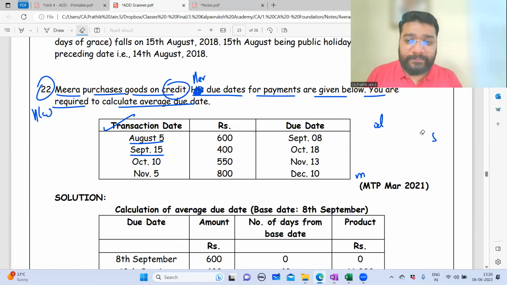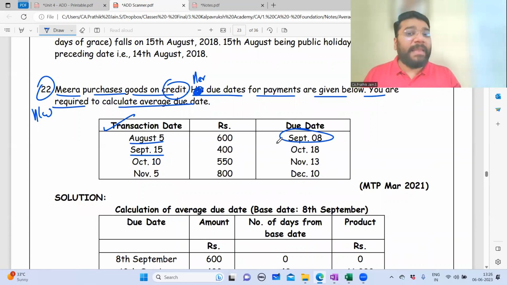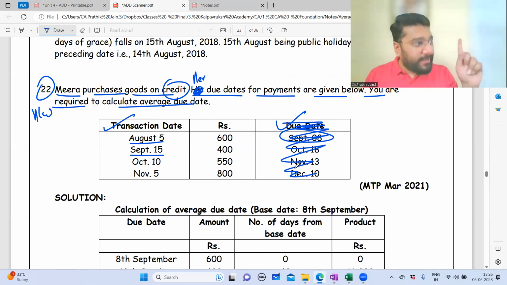So in this question, it's a bill only. They have added grace days, agreed. But I'm telling you, whatever due date they have given, you take it. If the due date is September 8, it means this is a bill related question. But if there's no due date given, nothing is given, be careful. There's one such question, which we'll do in the next class, where you will end up adding grace days, but there are no grace days to be added because it's a normal transaction question. That's why I'm telling you.